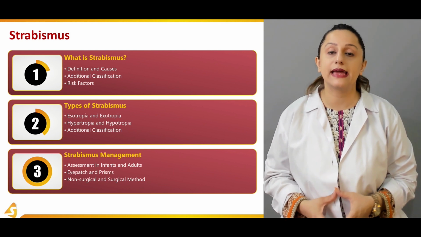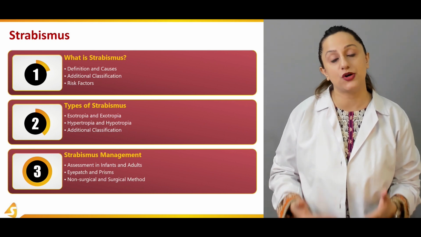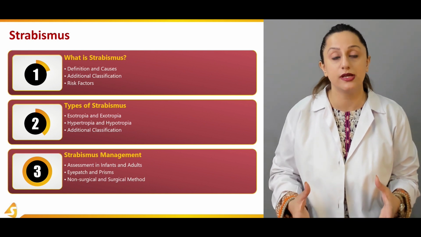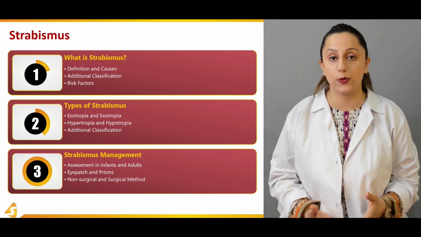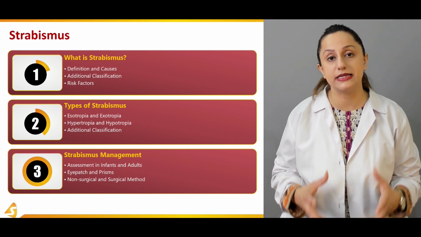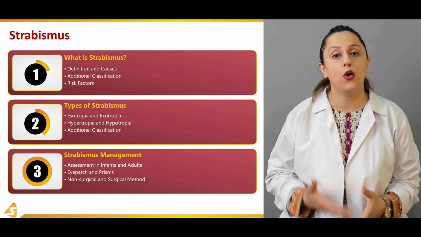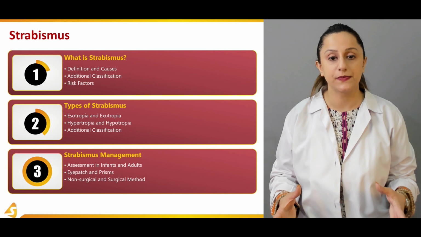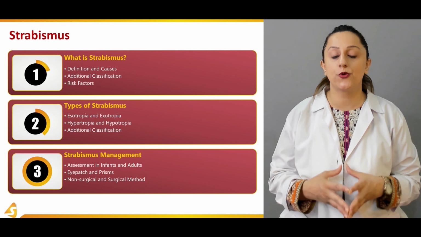We can categorize strabismus into a congenital condition and, on the other hand, an acquired condition, which relates to strabismus in adults. We'll be looking at the causative factors, particularly in children, whether it is a by-birth condition or it is developing along with time. What are the conditions that make the person more prone to developing strabismus? When we talk about strabismus in adults, we'll be defining that as well. The risk factors will be discussed in detail, making the person more prone to the development of this condition.